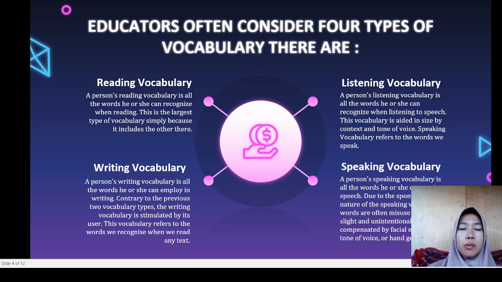speech. Writing vocabulary. A person's writing vocabulary is all the words he or she can employ in writing. Speaking vocabulary. A person's speaking vocabulary is all the words he or she can use in speaking.